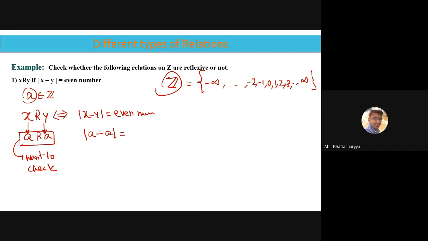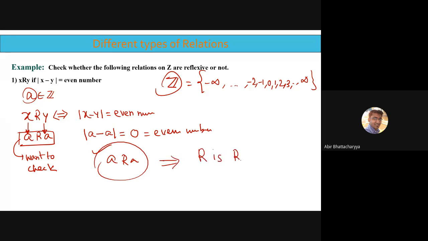If it is an even number, then it is reflexive. A minus A is 0, and 0 is an even number. So obviously A is related to A, and that's why we can say R is reflexive on Z.